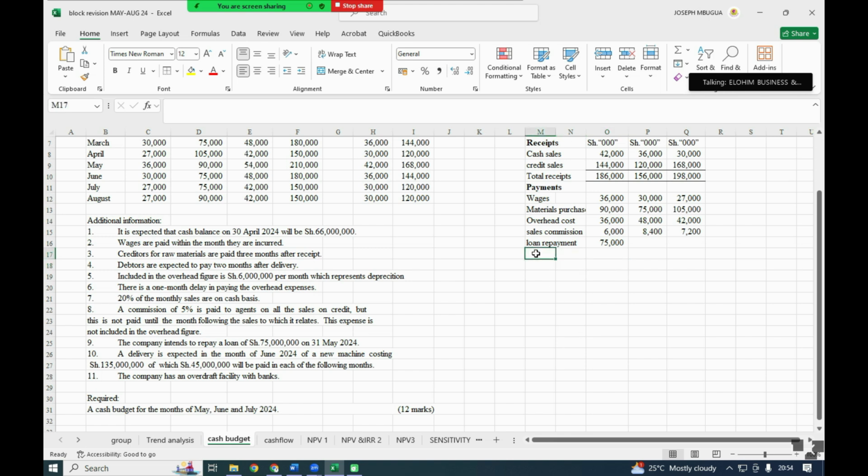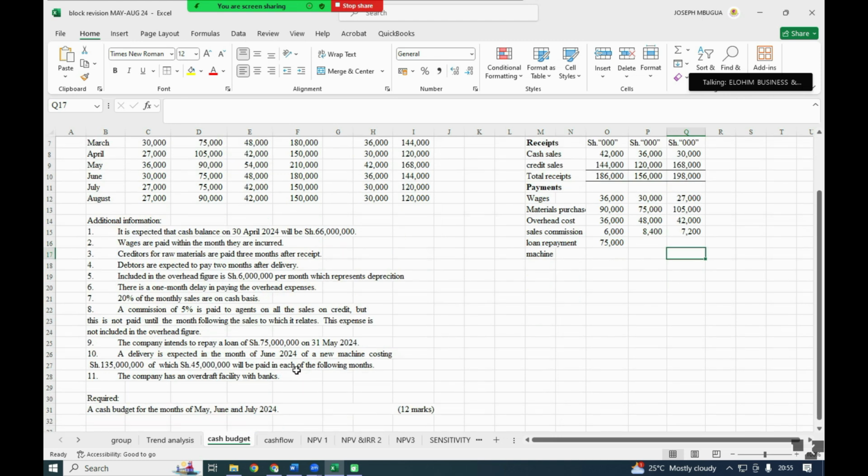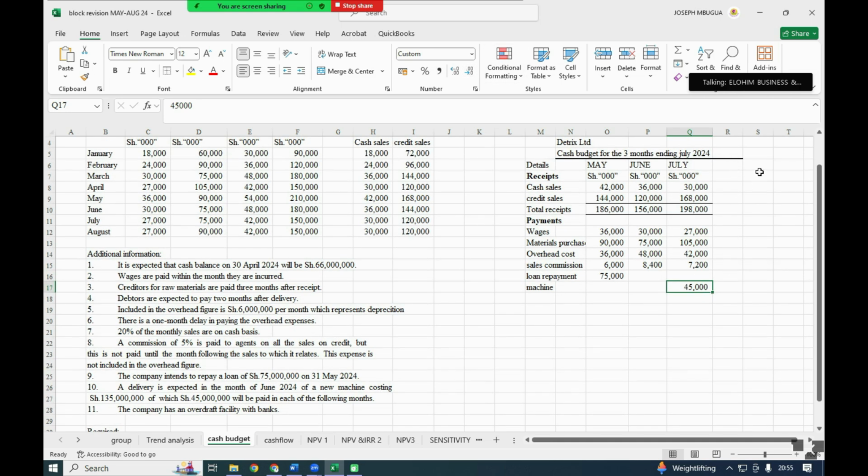So we are having delivery of a machine. This is a capital expenditure that we are purchasing, and we are paying it 45,000. So we are expecting it in June, but payment of 45 will be made in each of the following months. So following months is the month following the month of June. We are not paying immediately because we are talking about each of the following months. So following months is July, August, and so on. So we shall pay it in July, August, and September.